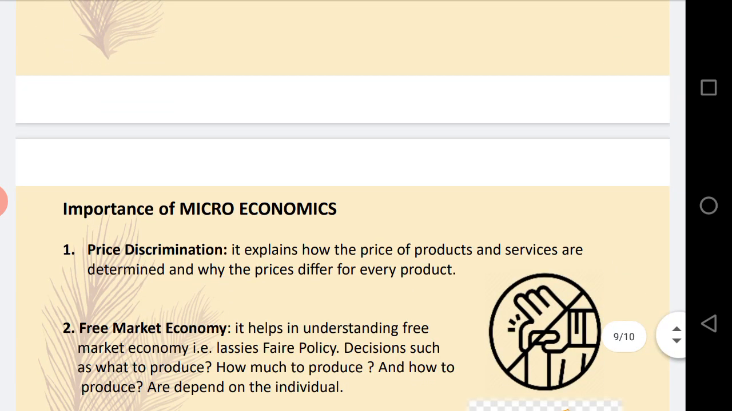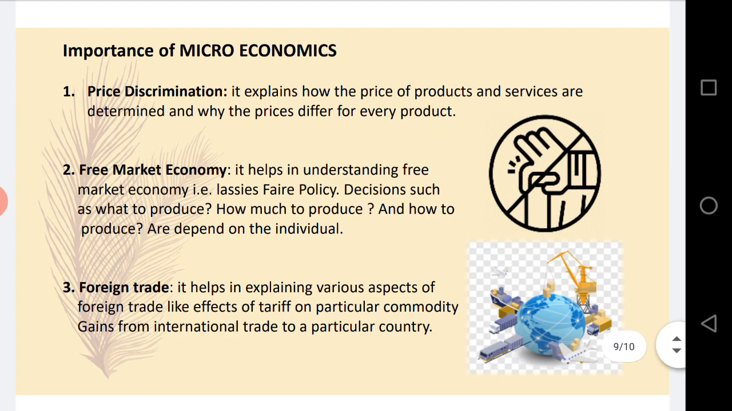Now moving further, we are going to look at the importance of microeconomics. Why is the study of microeconomics so important? First is price determination. It explains how the prices of products and services are determined and why the prices differ for every product. With the help of this, we are going to know how the prices of particular products are set and why they differ from product to product.